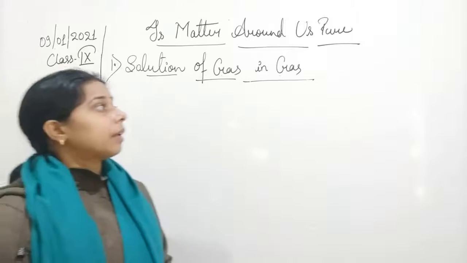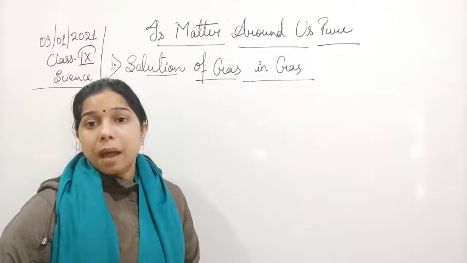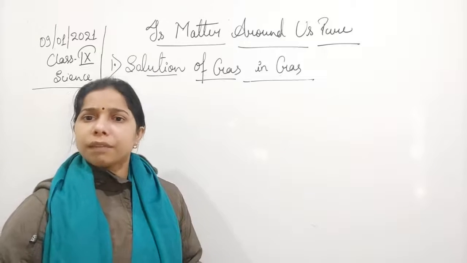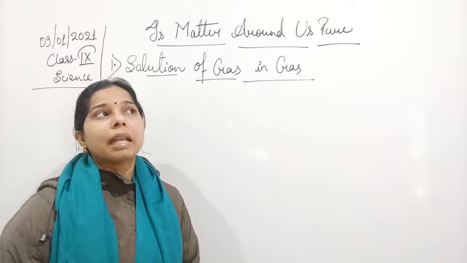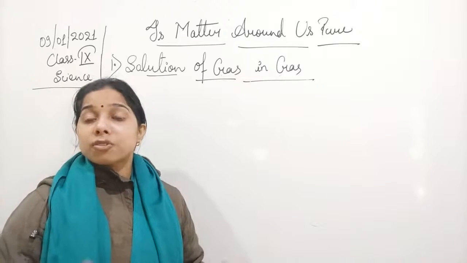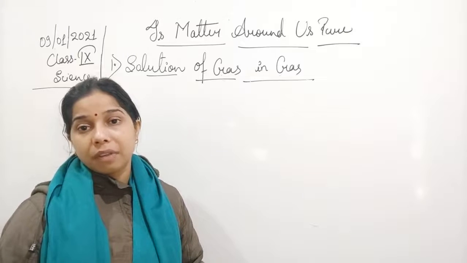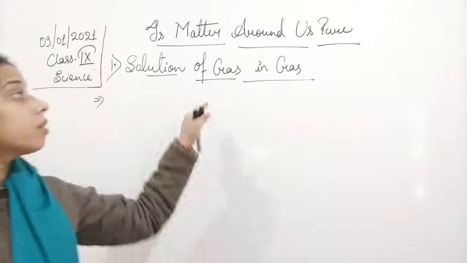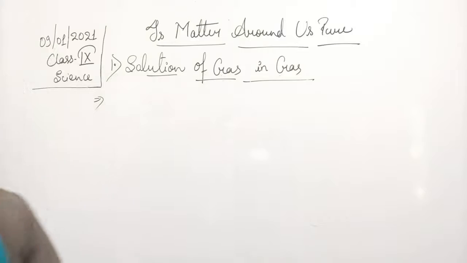So we will say that nitrogen is present in a maximum amount, so that will be called a solvent, in which a little amount of helium or argon gas is present. So a mixture of all the different kinds of gases in air is an example of the solution of a gas in a gas.